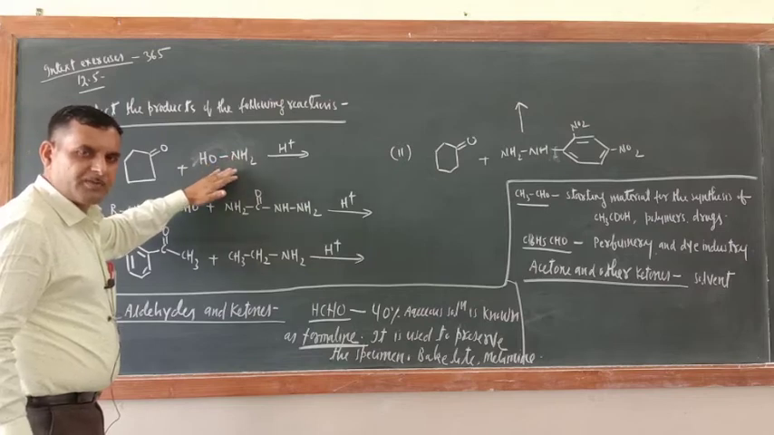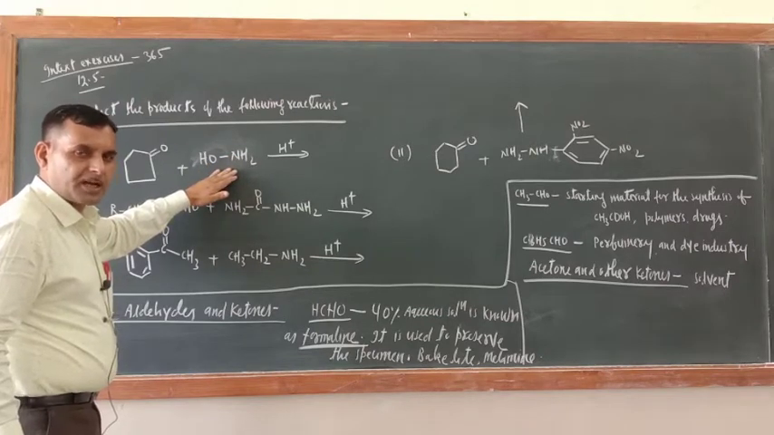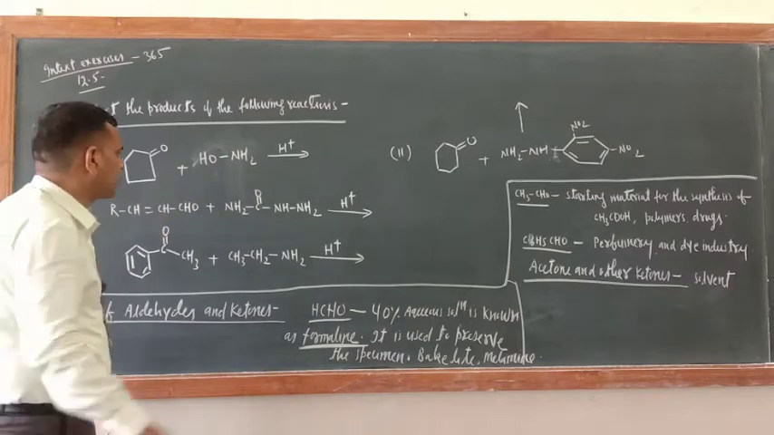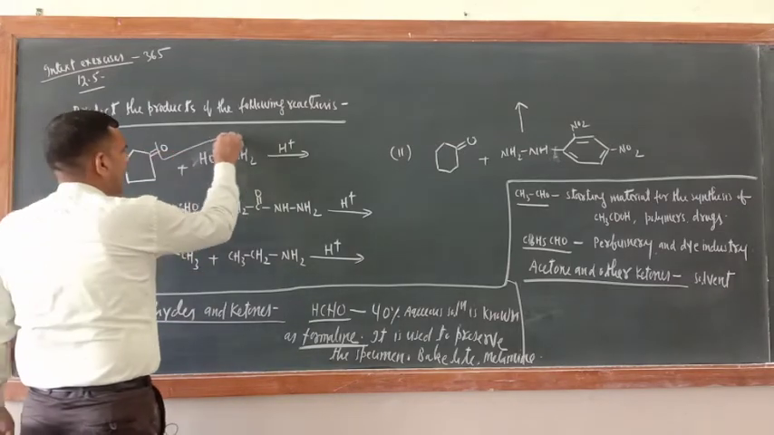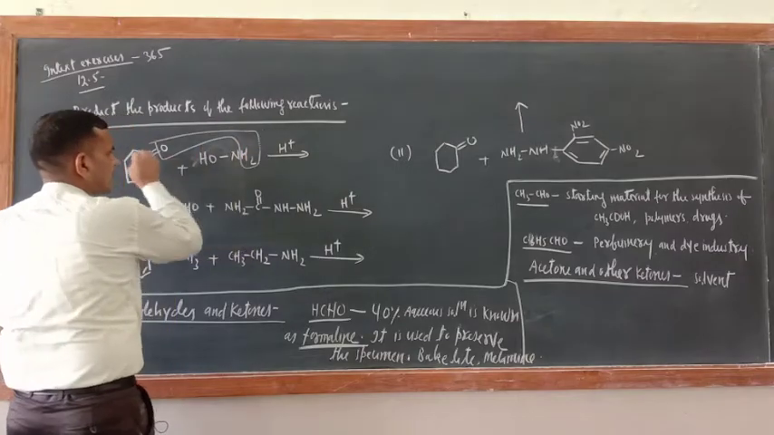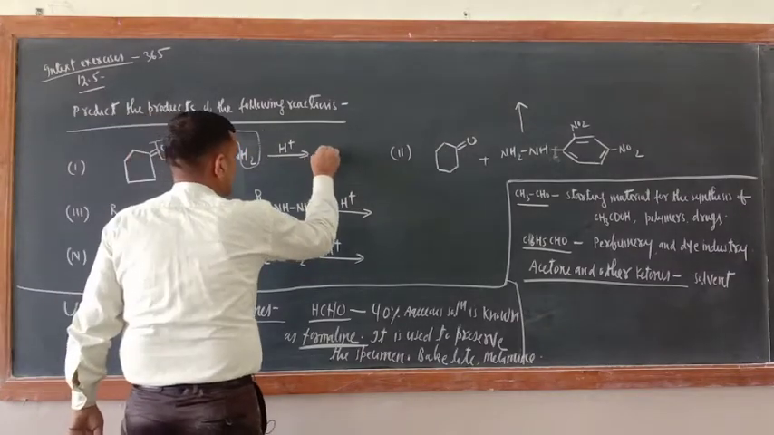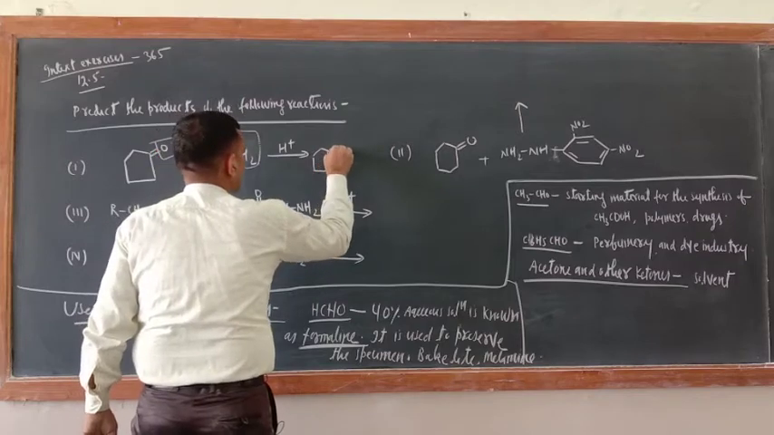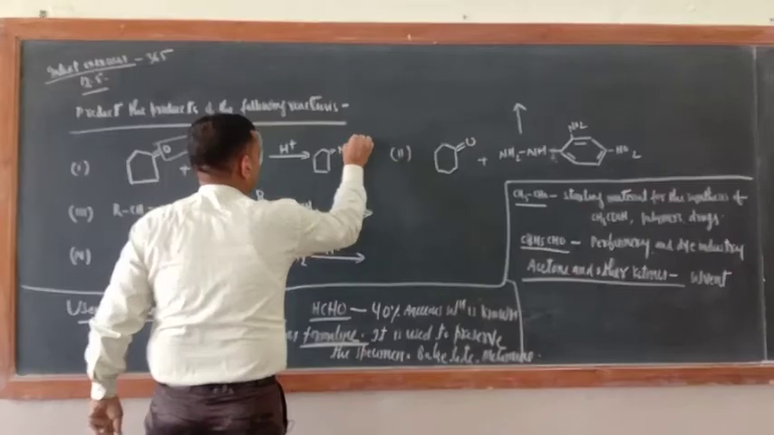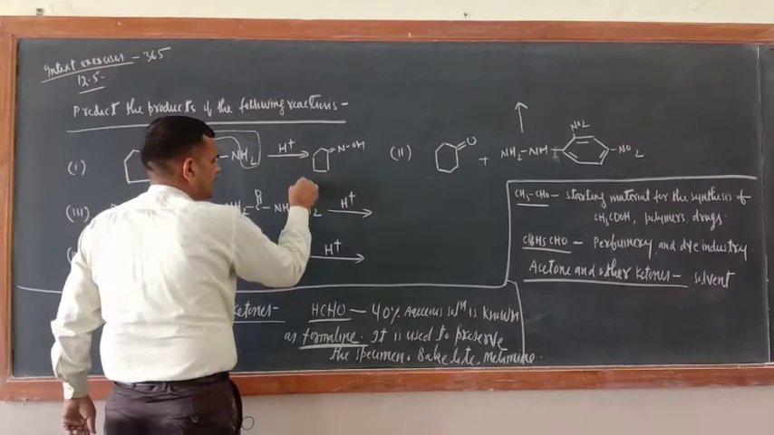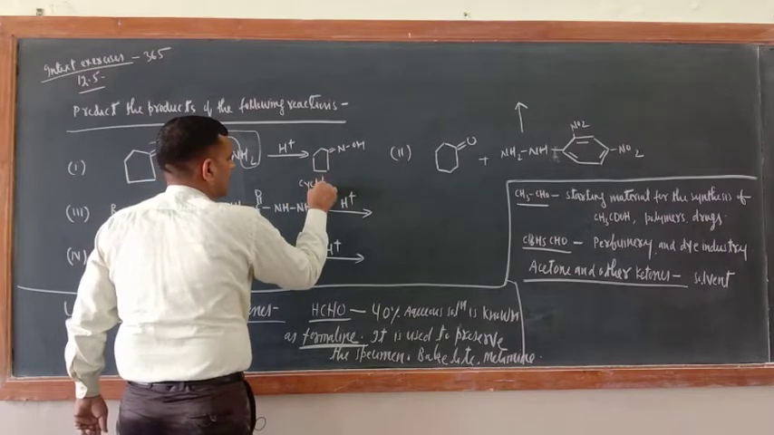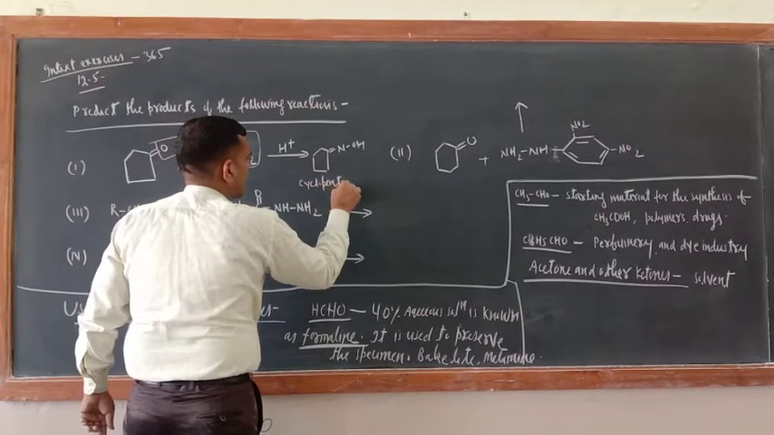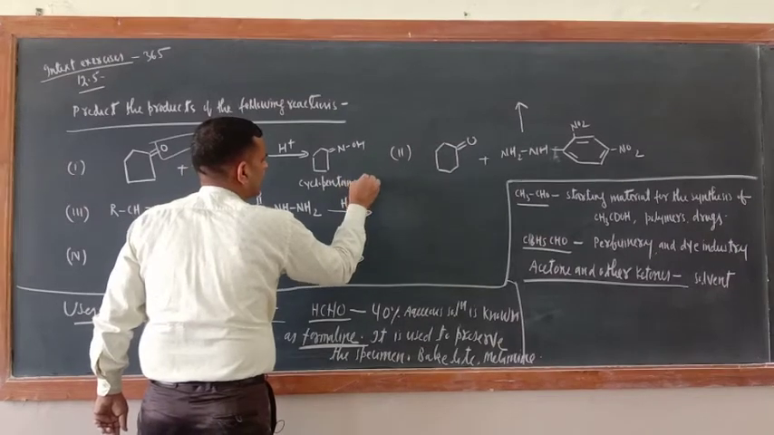So whoever is reacting with hydroxylamine, what is the name of the product? Oxime, and one molecule of water should go. So just see O and H2O. Just write down the product here. It would be like that. Now here double bond, here N and here OH. What is the name of this product? Cyclopentanone oxime.